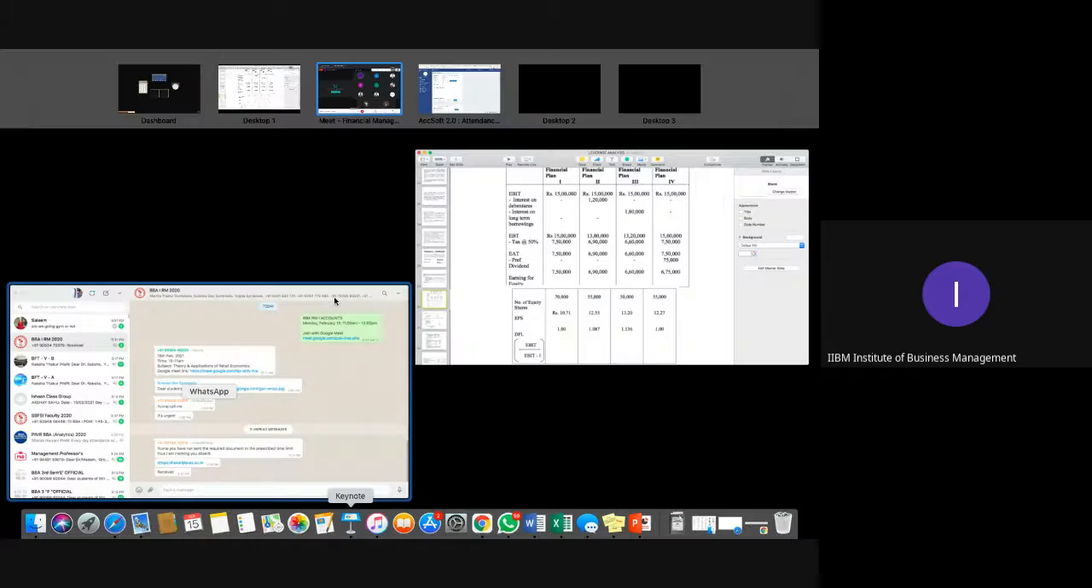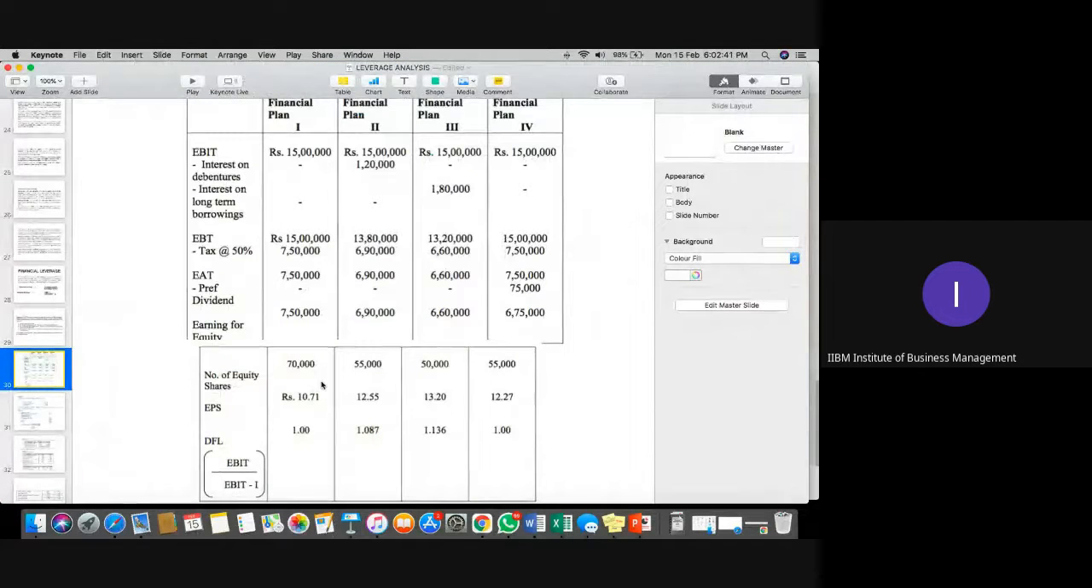Sorry for the interruption. So number of equity shares are clear, please? 70, 55, 50, and 55. Now we need to calculate EPS, earning per share. That is total earning upon number of equity shares: 7.5 upon 70, 6.9 upon 55, 6.6 upon 50, 6.75 upon 55. So that will be earning per share available.